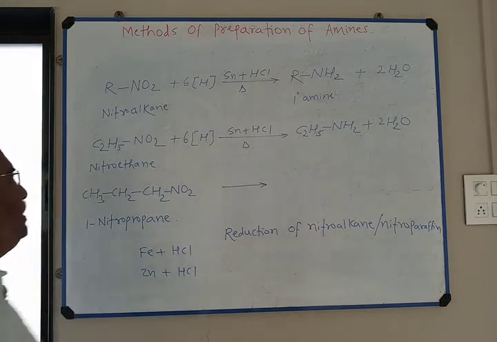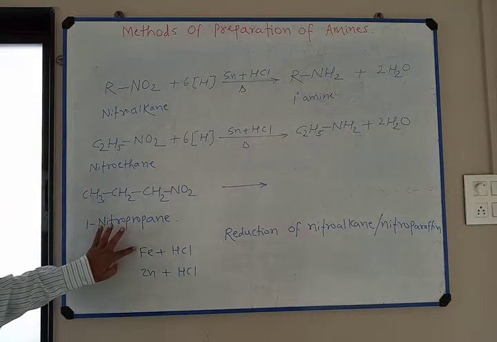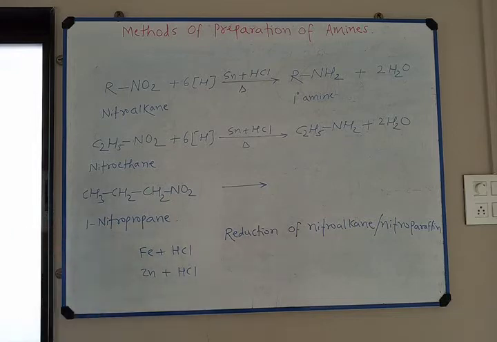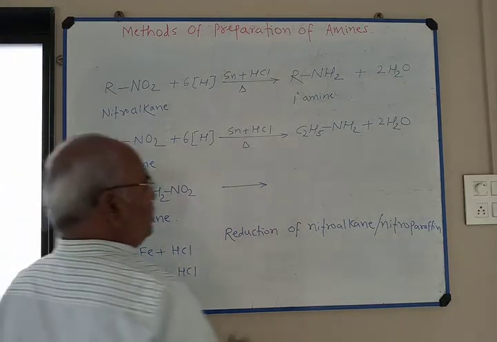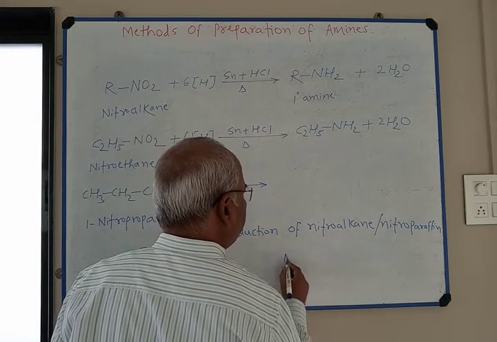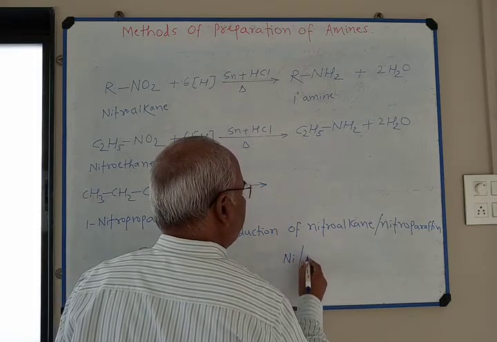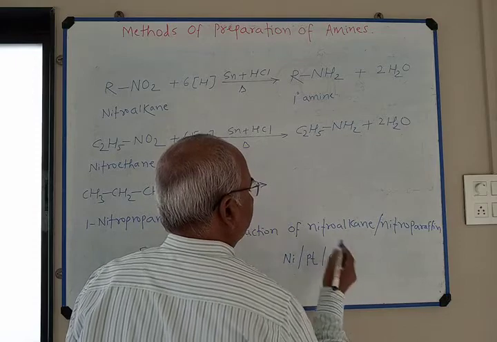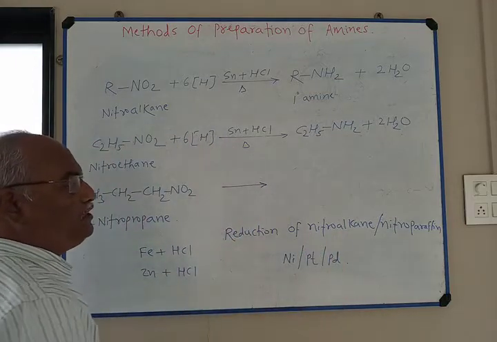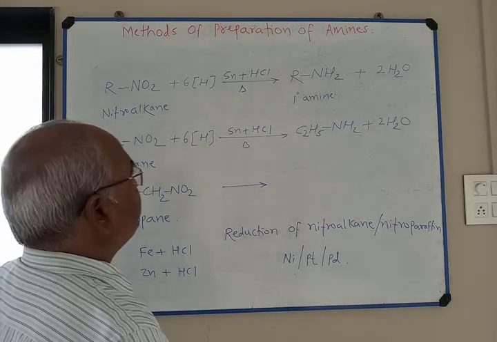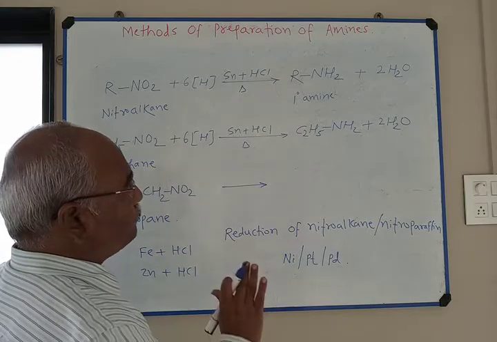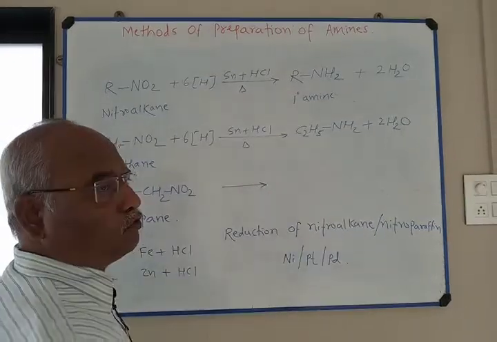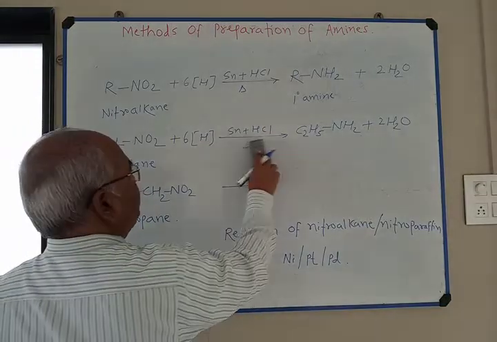Instead of tin and HCl, you can use Fe and HCl, zinc and HCl, or you can also use nickel or platinum or palladium catalyst. Nickel, platinum or palladium catalyst are also used to convert nitro group into amino group. I write here one reaction.